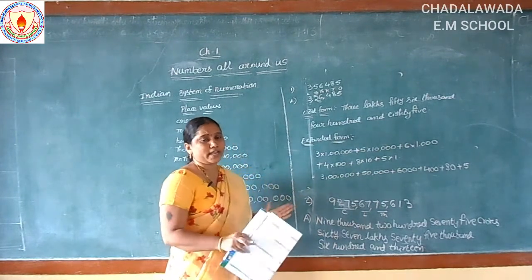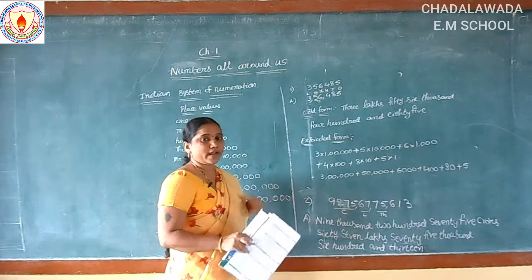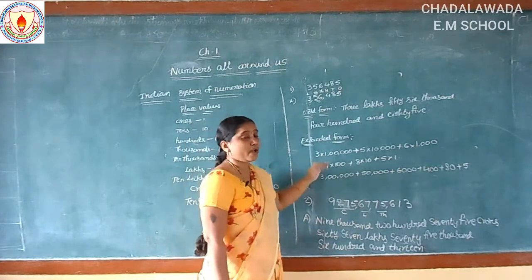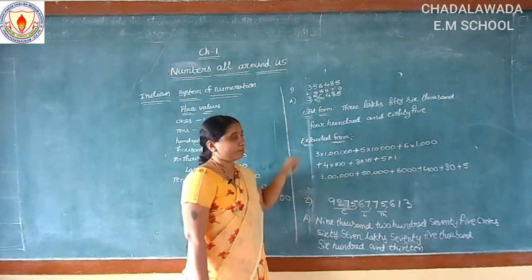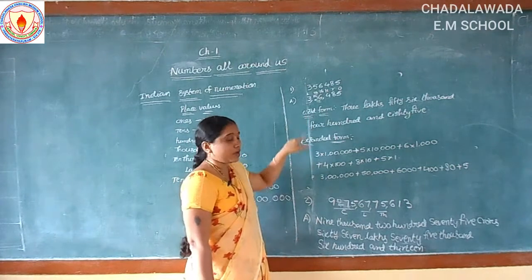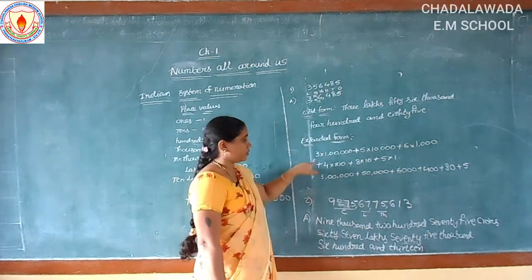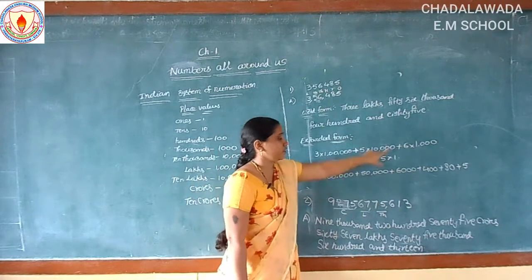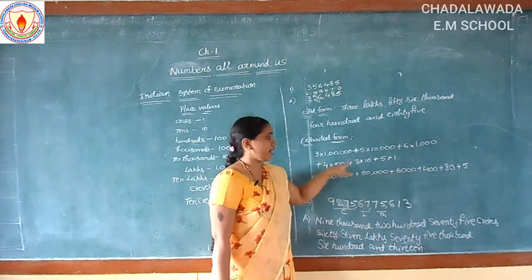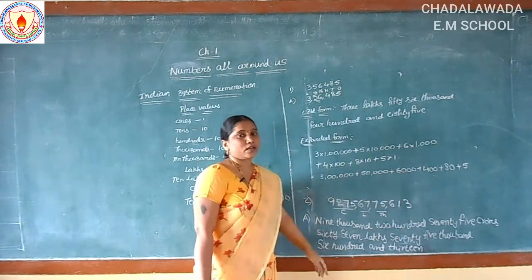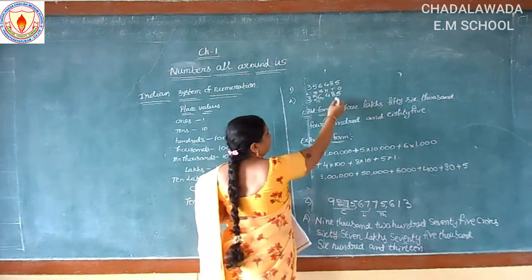So we expand the place values. Expand means expand the place values. Writing by expanding the place values is the expanded form. So this is the number name, the word form, and this is the expanded form. 3 lakhs, 50,000, 6,480 plus 5. So what is the place value of 5 here?